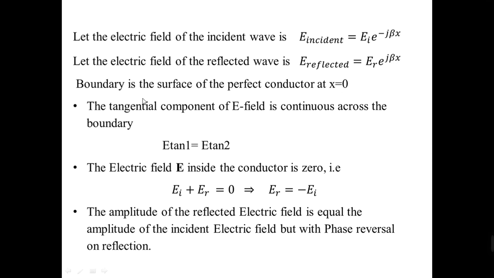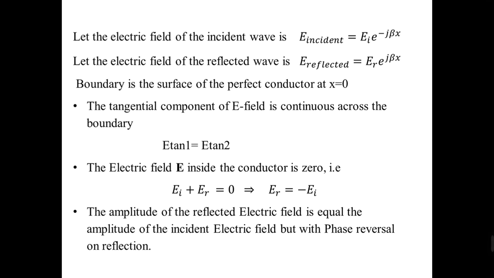The boundary is the surface of the perfect conductor at x equal to 0. Across the boundary, the tangential component of the electric field should be continuous, that is E_tan1 equal to E_tan2. As the electric field strength inside the conductor is 0, the tangential component inside the perfect conductor is 0.